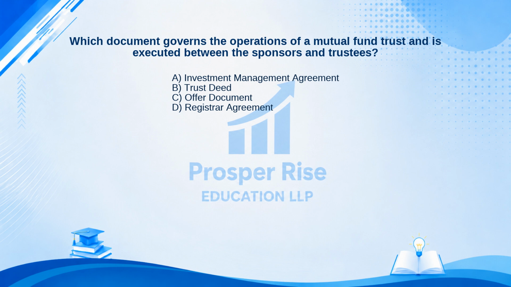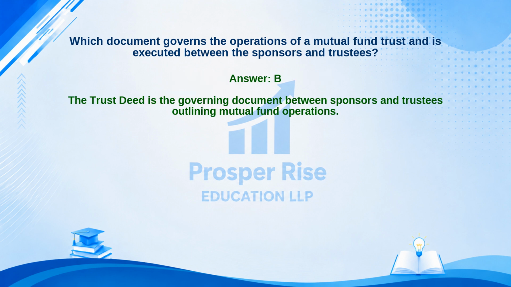The correct answer is Option B. Let's see why. The trust deed is the governing document between sponsors and trustees outlining mutual fund operations.